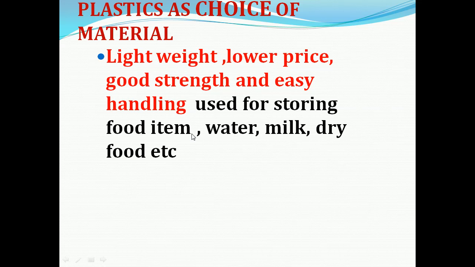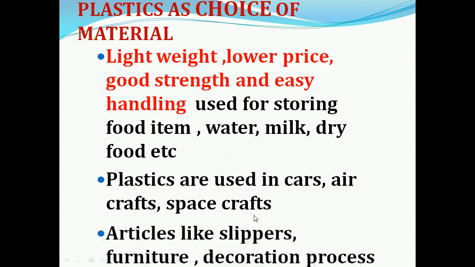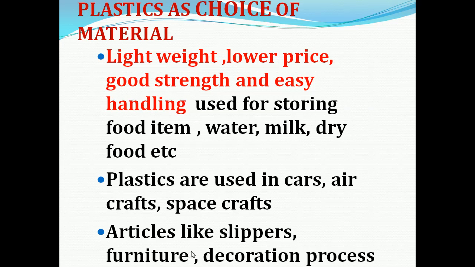Plastics are also used in cars, aircraft and spacecraft. They are used for making articles like slippers, and in furniture decoration.